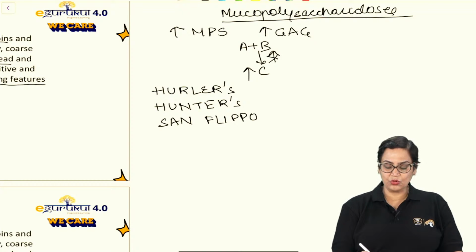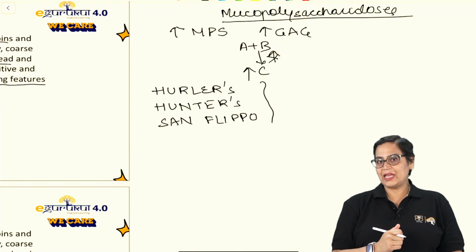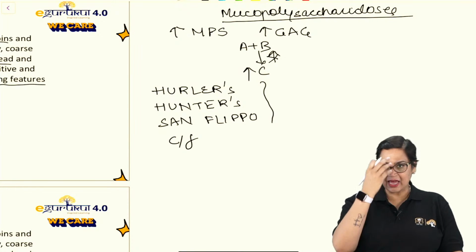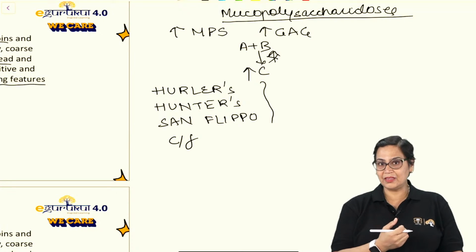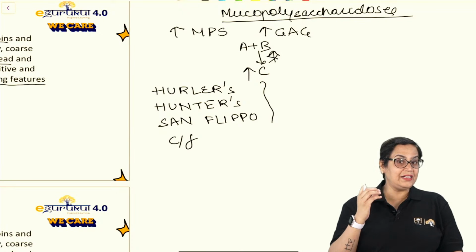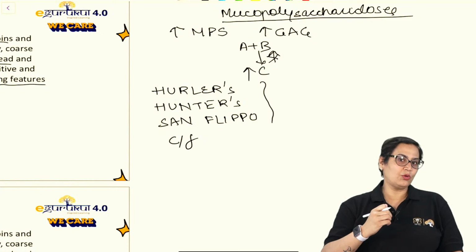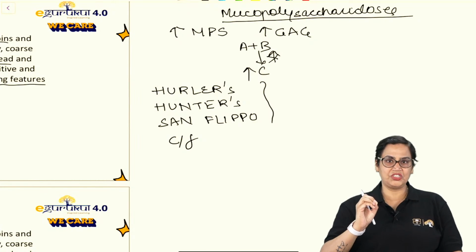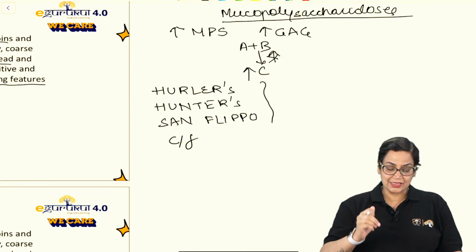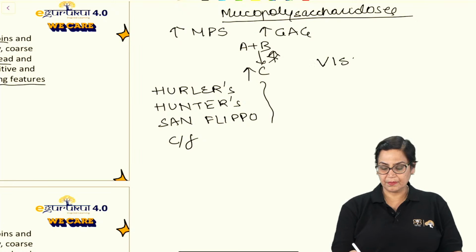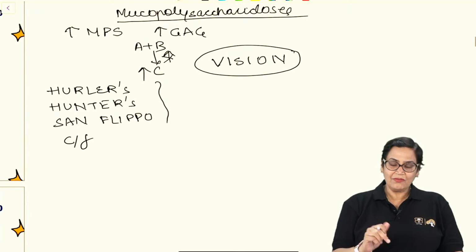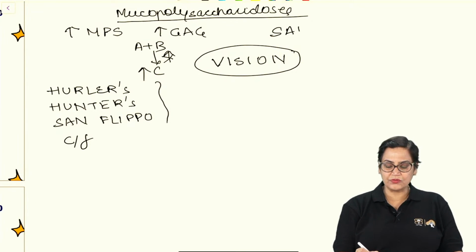And it is very interesting to know that all the different types of mucopolysaccharidosis have the same clinical features. Skeletal deformities are there, copious nasal discharge is there, they have a prominent forehead, they have pain in the groins. But the most important distinguishing feature among all mucopolysaccharidosis, again I will repeat this, is vision. Very, very important. And again, there is a mnemonic for this. Always remember, the mnemonic is Sam goes for hunting.